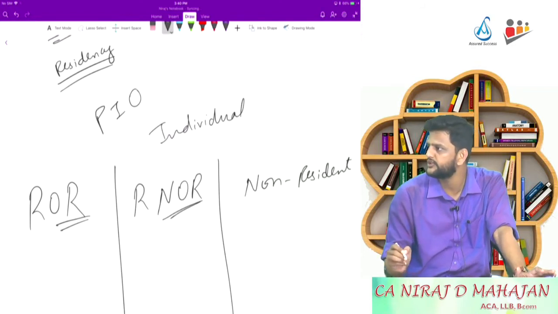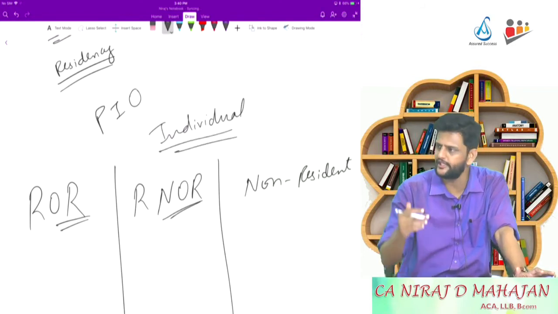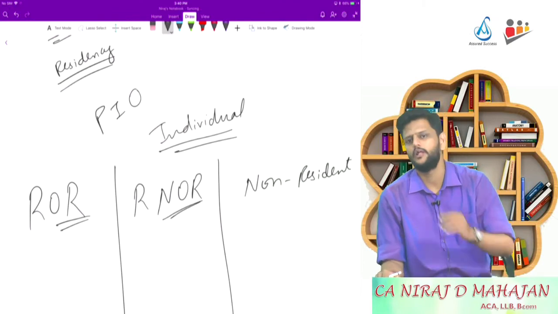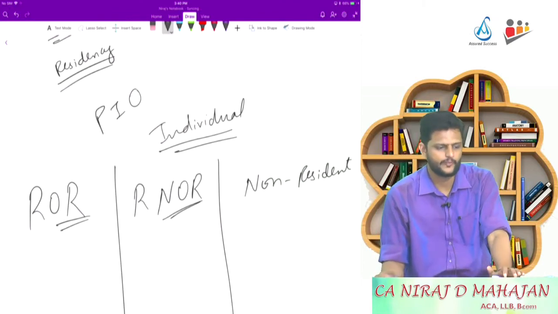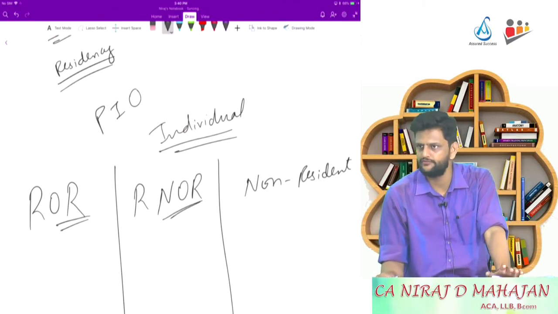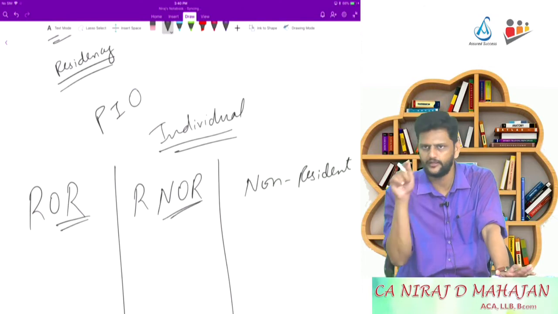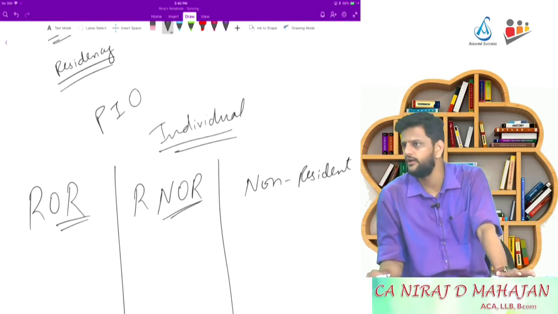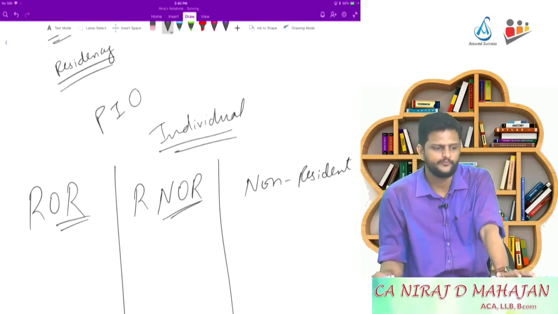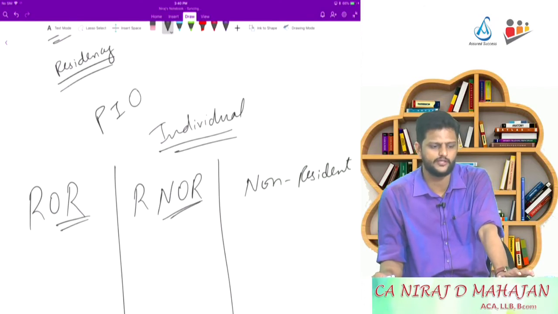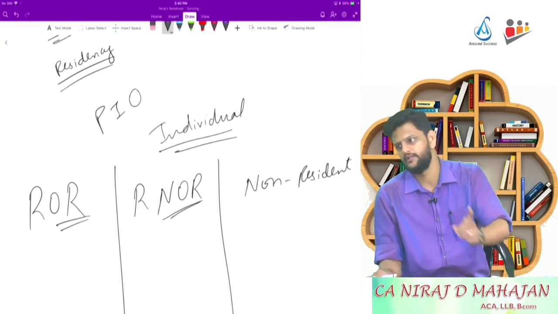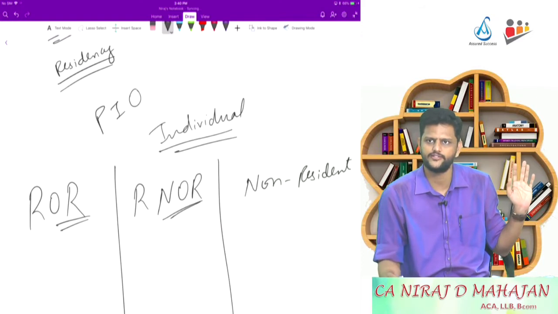Okay, बच्चों. Before that table you can check the diagram. उसके ऊपर residential status check. Individual or HUF. Under individual or HUF you can have resident or non-resident. Page 2.2 diagram. And under resident you can have ROR or RNOR. Is it okay? But for firms, AOP, local authorities, company, what you can have? Only 2 categories. Which one? Resident and non-resident. That's it. Is it okay? Fine.